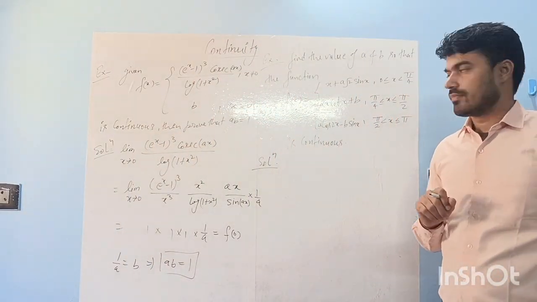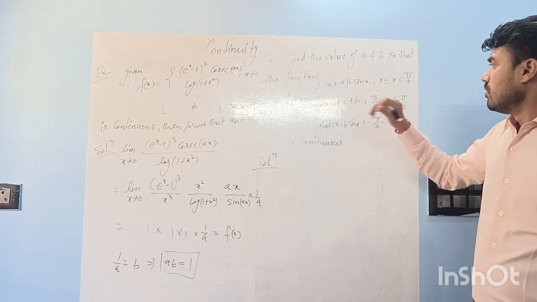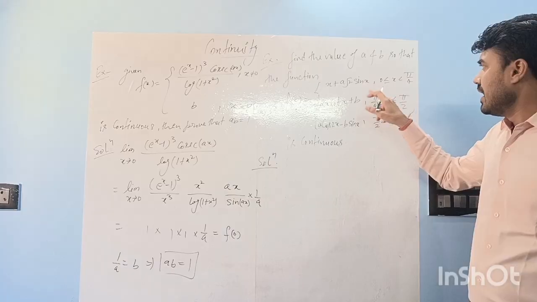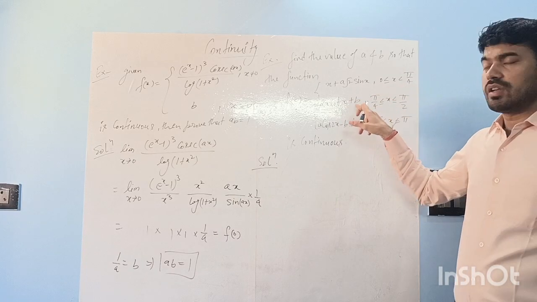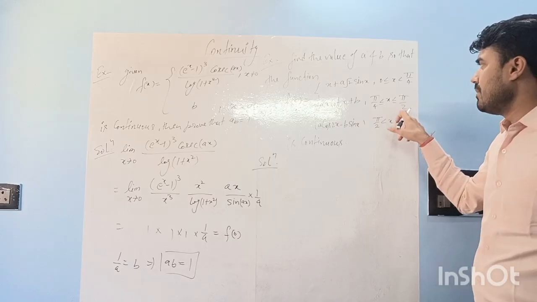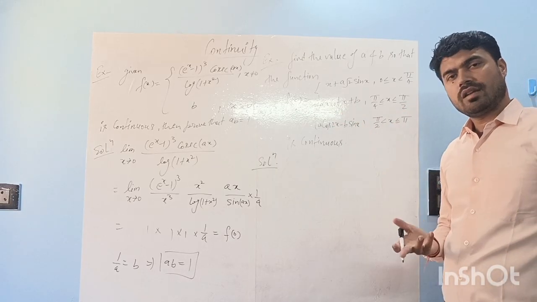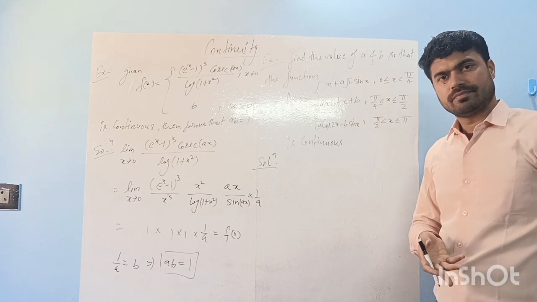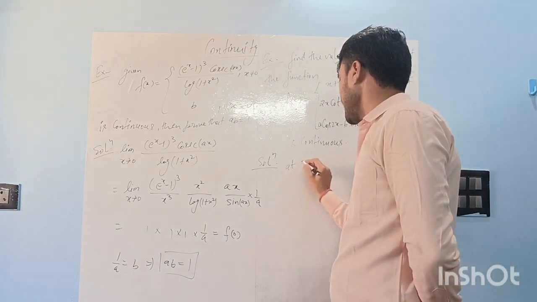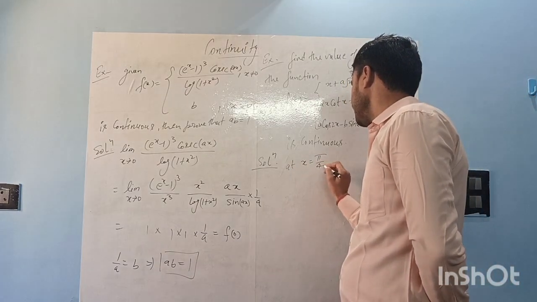Here the function is given as continuous, so the left hand limit at pi by 4 will be equal to the right hand limit at pi by 4. Similarly, the left hand limit at pi by 2 will be equal to the right hand limit at pi by 2, and also to the value of the function, right? So first let's check at x equal to pi by 4.